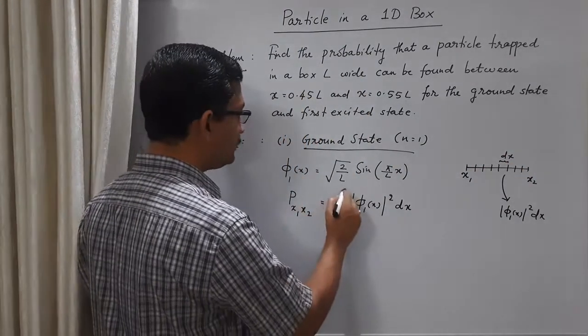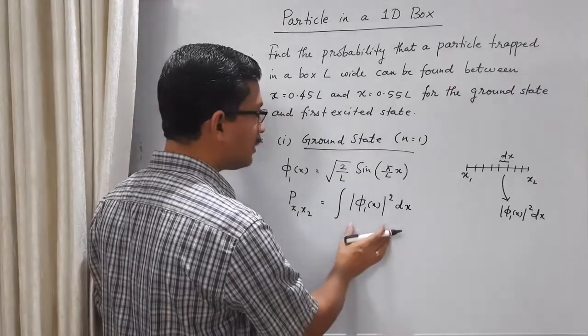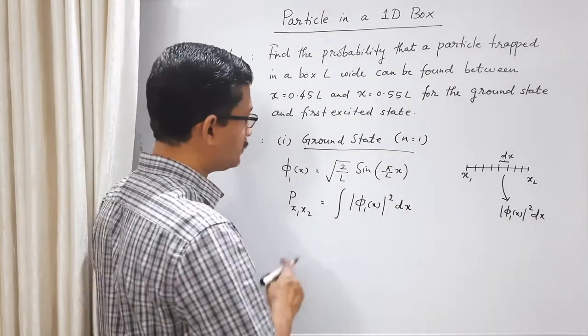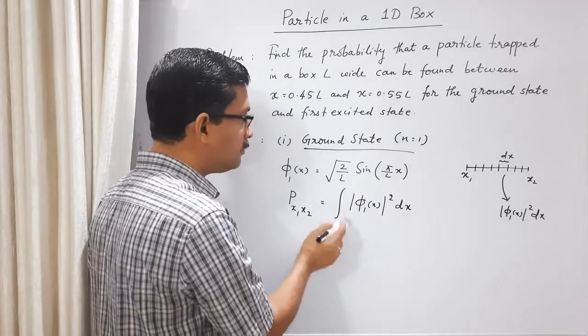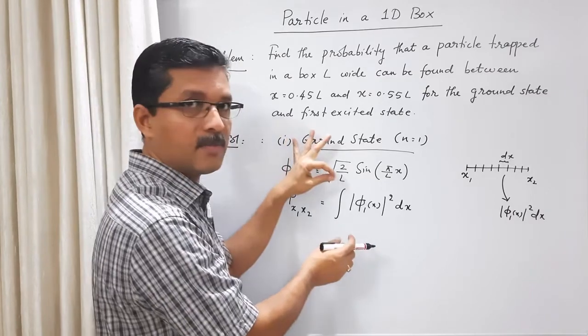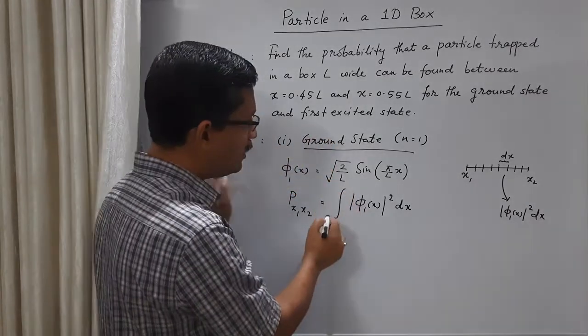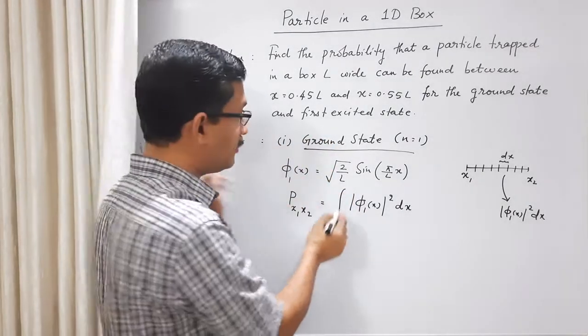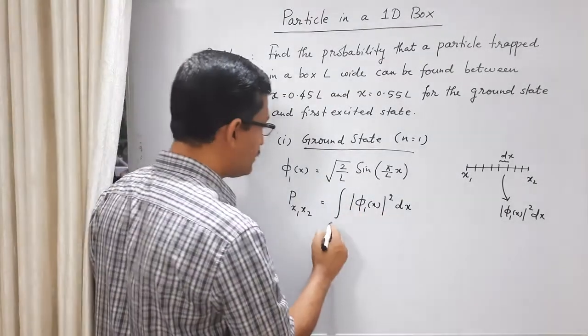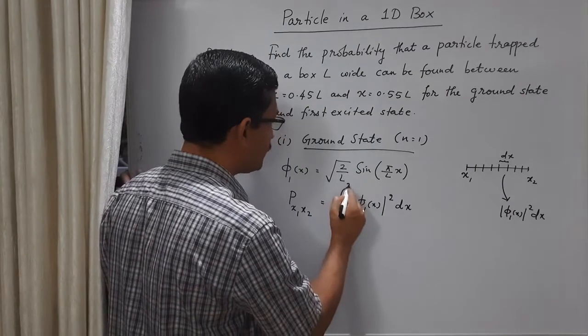So this probability is the sum of phi 1 x square dx, phi 1 x square dx, and so on. Remember that this integral symbol is actually an extended S, the symbol for summation. Even the symbol itself indicates that integration is summation. So we are integrating from x1 to x2.